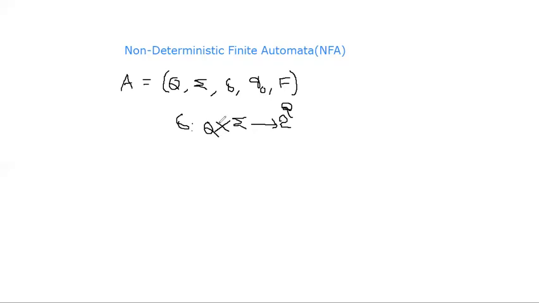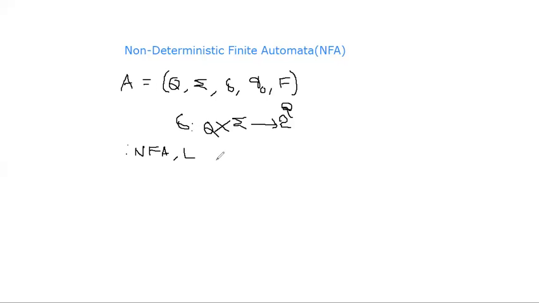Then how can we construct an NFA for a given question? Suppose you want to construct an NFA which accepts language L. Every language contains strings, or a group of words.